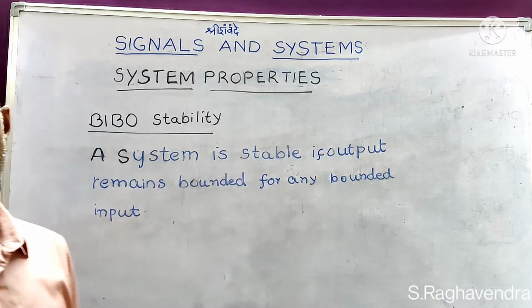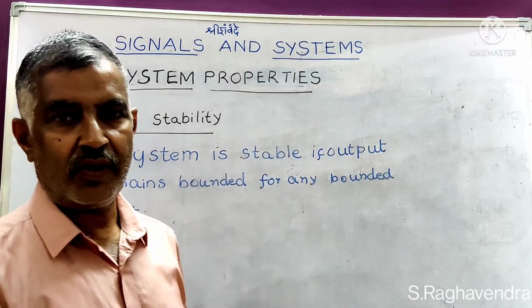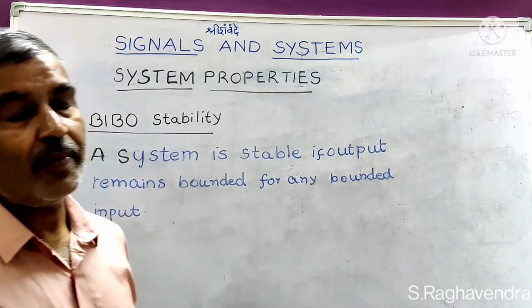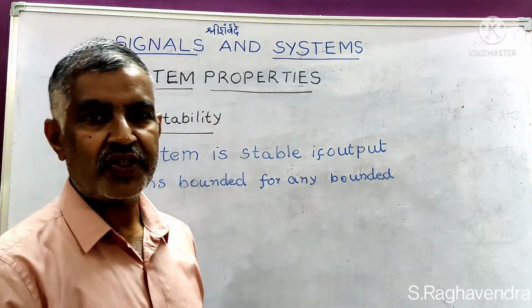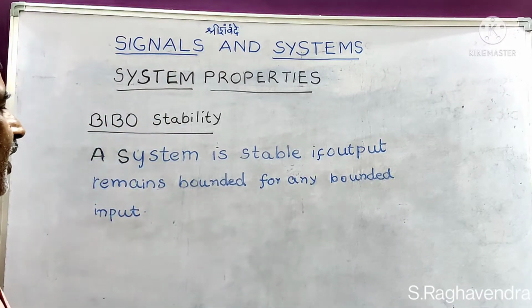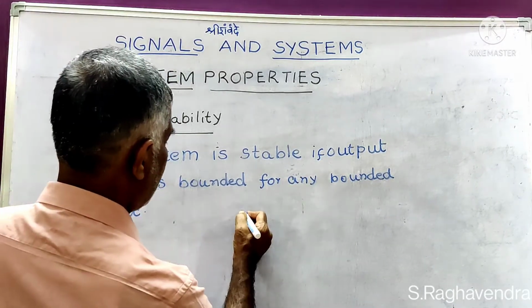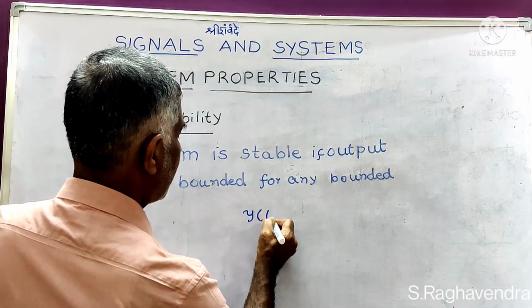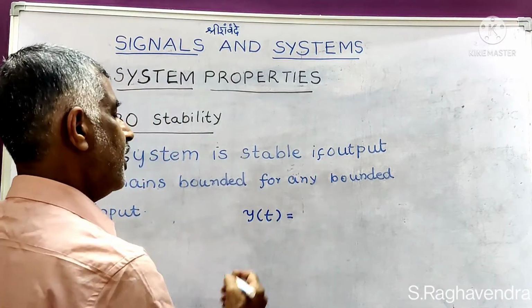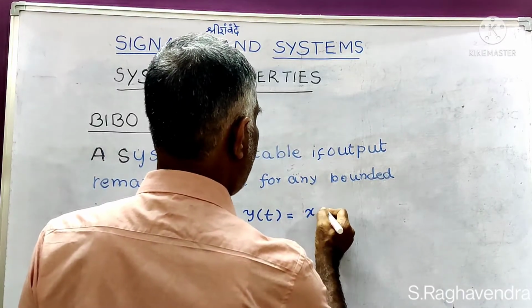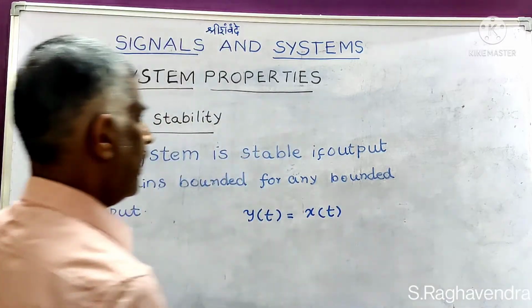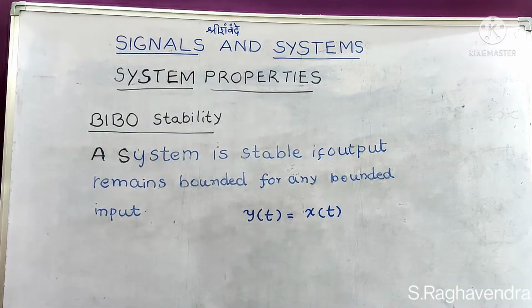Now I will give two examples. One example for an unstable system and another example for a stable system. First, I will take an example for a stable system. y of t is equal to x of t.